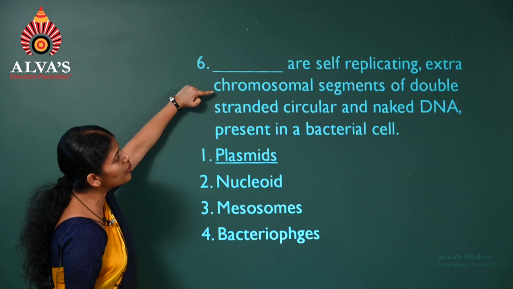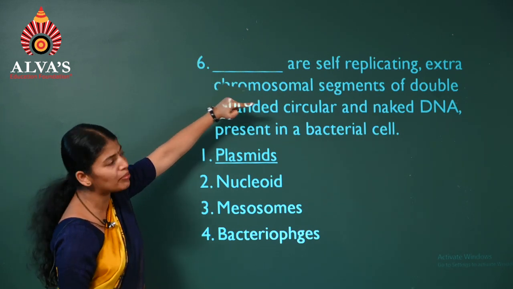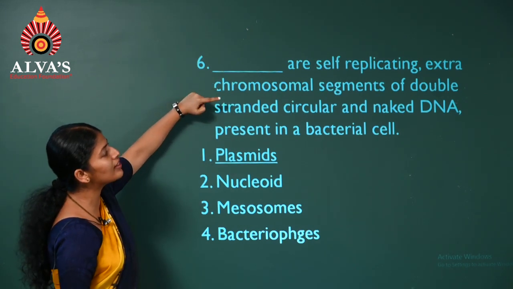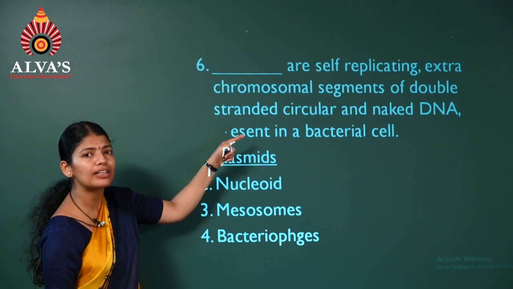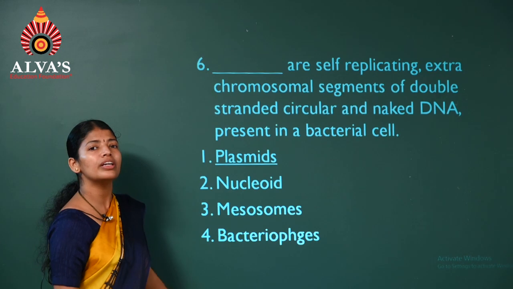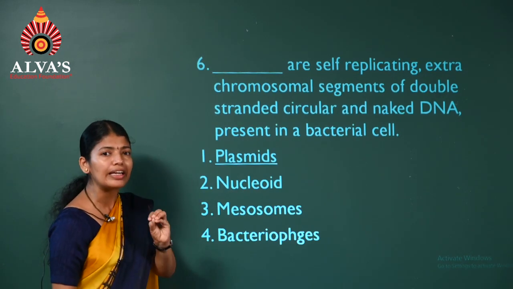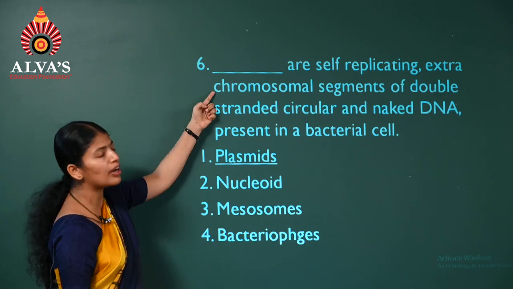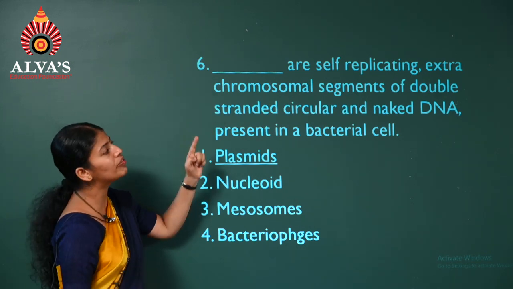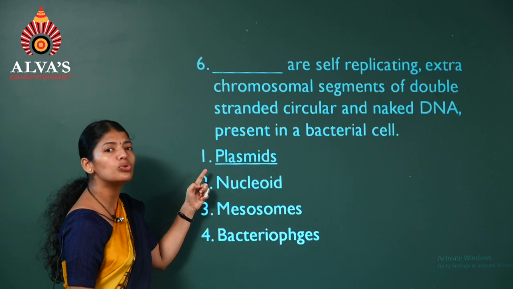Self-replicating extra chromosomal segments of double-stranded circular and naked DNA present in bacterial cells. We have learned in case of bacteria, in addition to the main chromosome, they have some extra chromosomal segments of DNA. How are those termed?